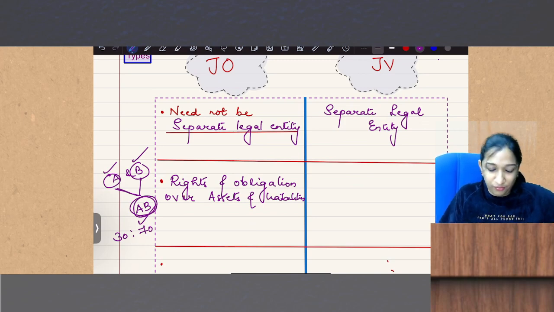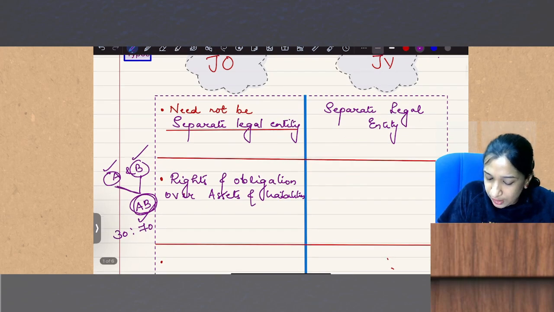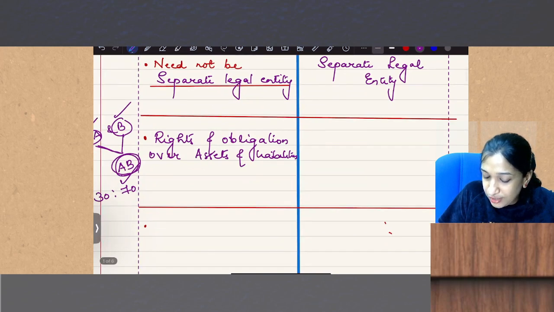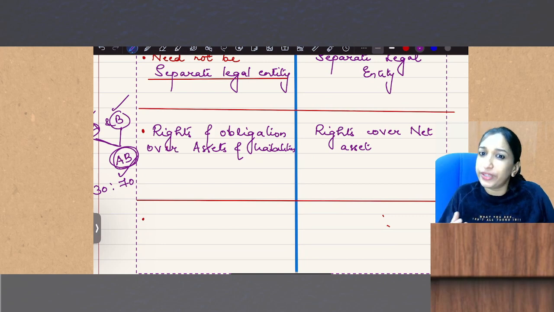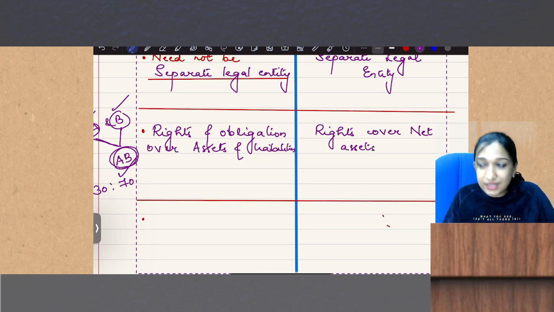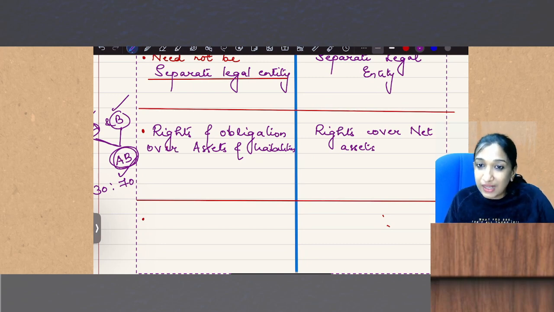So, what about joint venture? There are no rights and obligations over assets and liabilities. There are rights over net assets, because it is a separate legal entity. Do you think a shareholder is having rights over the assets and liabilities? No, they have rights only on the net assets of the company. After realizing all assets and settling all liabilities, only the residual interest the shareholders will have. So rights over net assets.